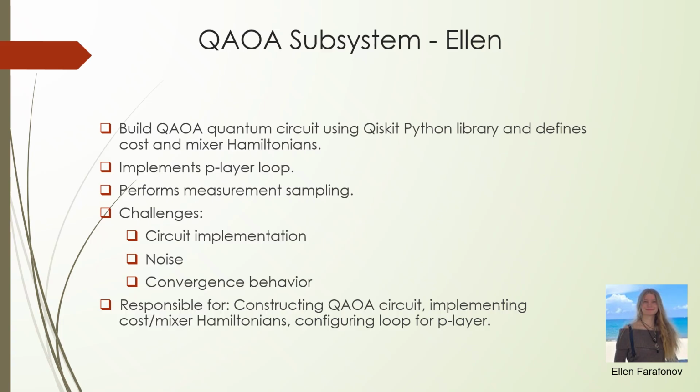So this subsystem performs measurement sampling, and challenges of this include circuit implementation. It's a complicated problem, and it is hard to get the most accuracy without error. And noise is also another challenge, as noise could impact the accuracy, and errors can arise from the quantum noise, which makes the optimization difficult. Another challenge is convergence behavior, which is dependent on the choice of the mixer Hamiltonian, and also the circuit depth that could impact the accuracy of the QAOA subsystem.